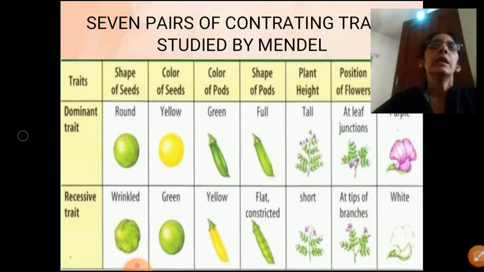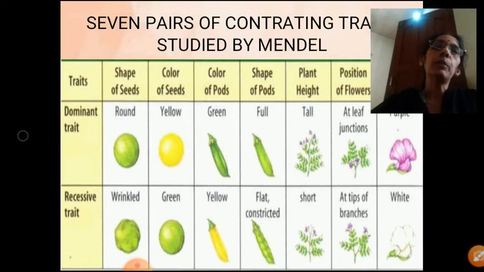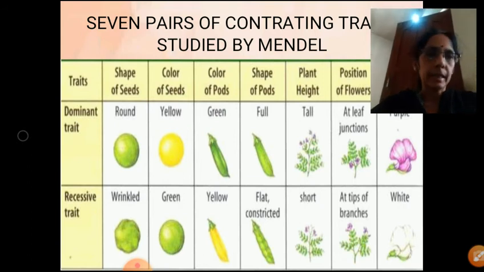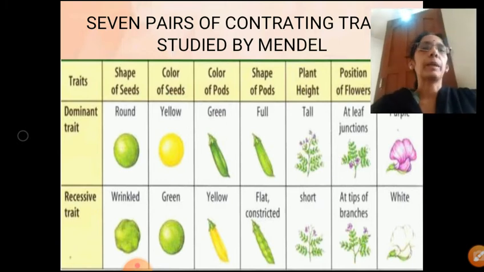Then comes the shape of the seed. Round is dominant, wrinkled is recessive. Color of the seed. Yellow is dominant, green is recessive. And color of the pod, green is dominant, yellow is recessive. And then shape of the pod, inflated or full is dominant, whereas constricted is recessive. So these are the 7 pairs of characters Mendel has taken for his experiment.